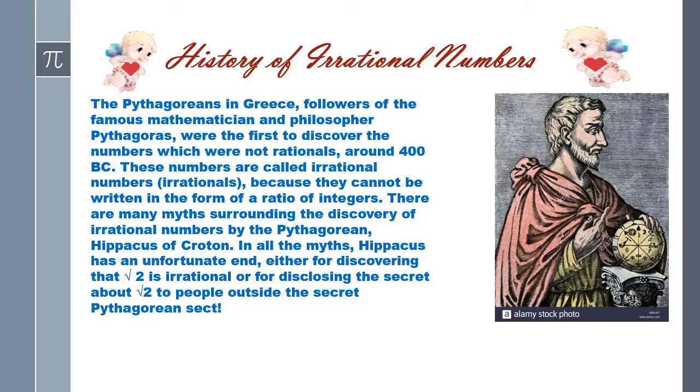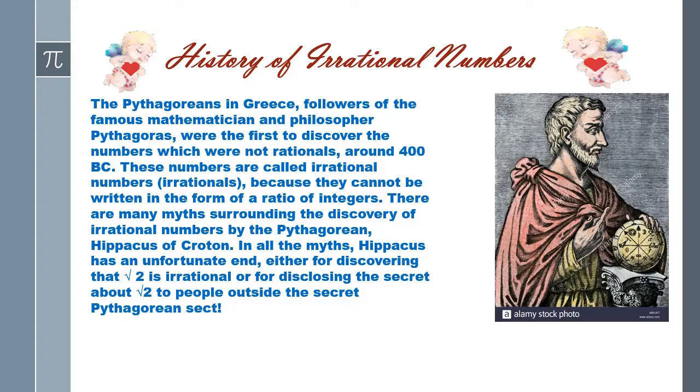There are many myths surrounding the discovery of irrational numbers by the Pythagoreans. Hippasus of Croton. In all the myths, Hippasus had an unfortunate end, either for discovering root 2 is irrational or for disclosing the secret about root 2 to people outside the Pythagorean sect. It is told that either Pythagoras drowned him, or his shipmates drowned him to death, when he discovered root 2 is an irrational number.